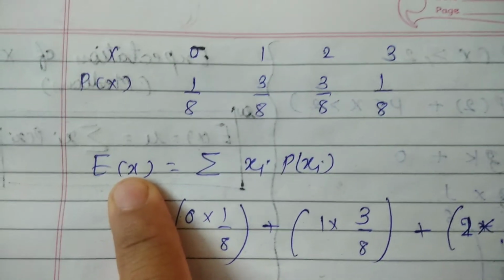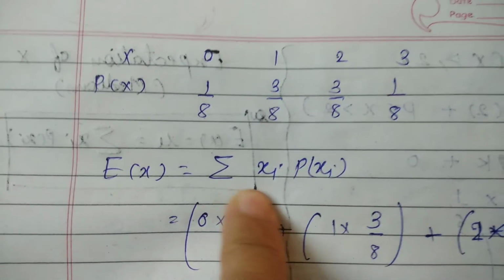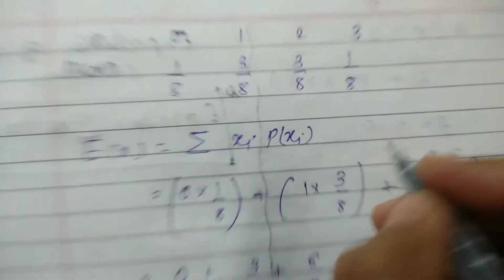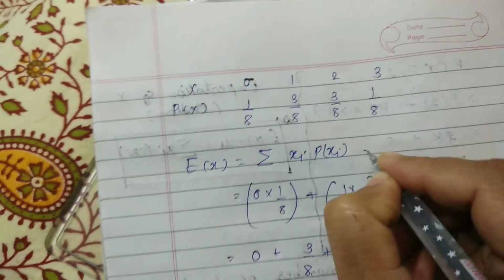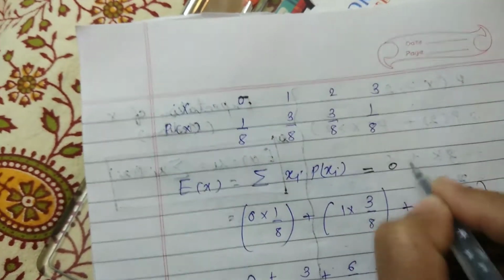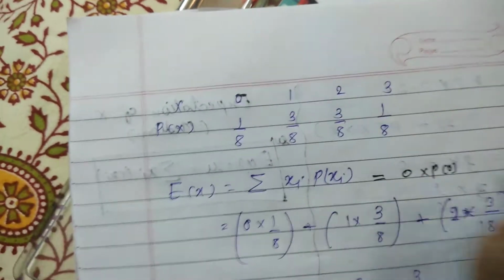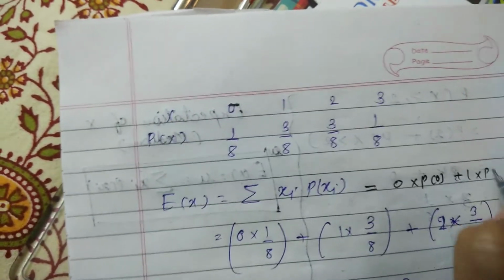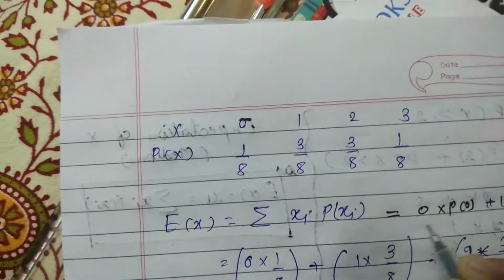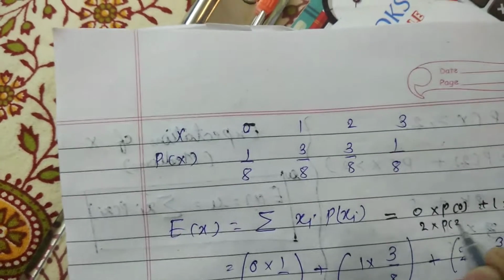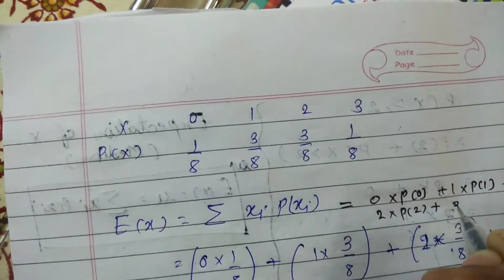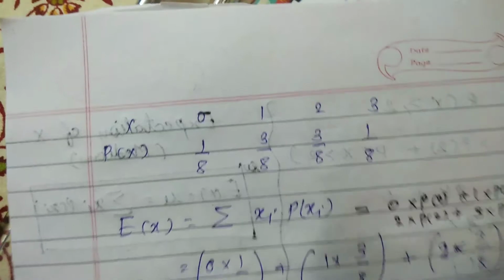Now expectation of X. Here the formula is sigma xi into p(xi). This means 0 into probability of 0, plus 1 into probability of 1, plus 2 into probability of 2, plus 3 into probability of 3.